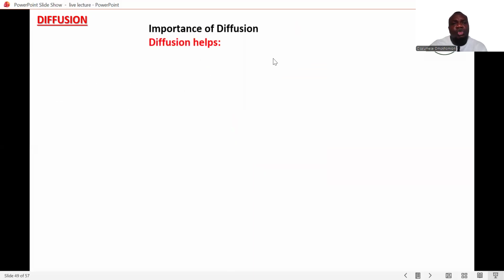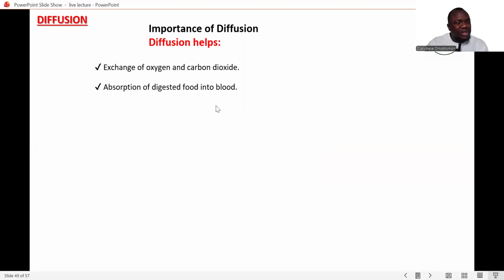So just to go through the importance of diffusion in general, what diffusion helps to do: first, it helps in the exchange of oxygen and carbon dioxide. Again, it helps in the absorption of digested food into the blood. It also helps to remove waste products like carbon dioxide during respiration. And for plants during the day, it helps remove oxygen during photosynthesis. Okay, and it helps in photosynthesis.